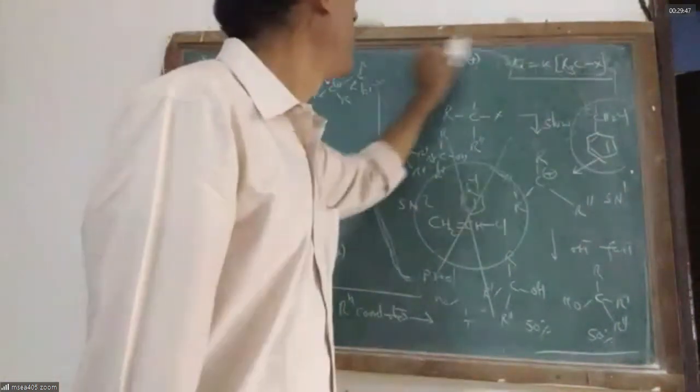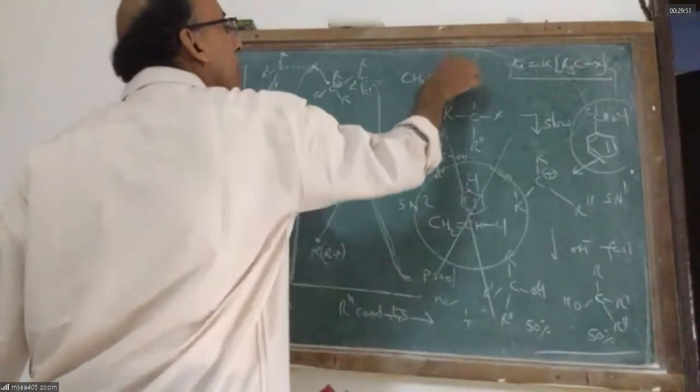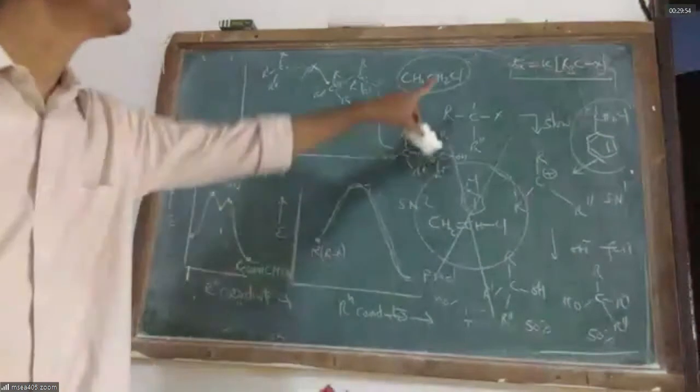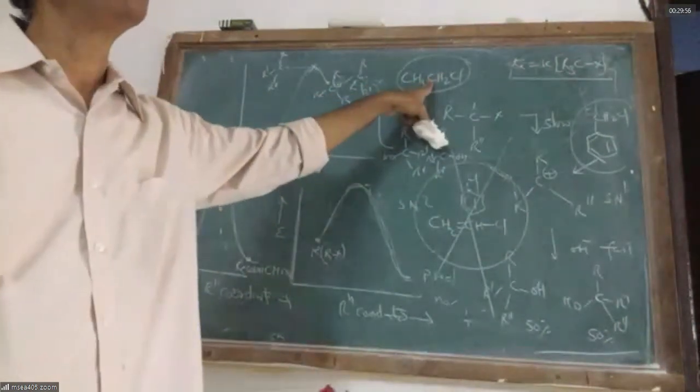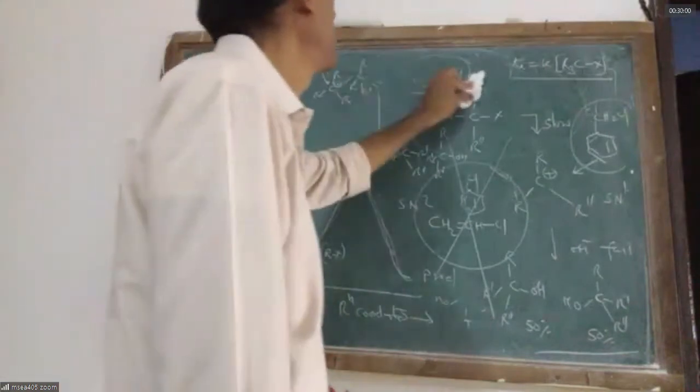SN1 reaction. What type of reaction is preferred by ethyl chloride? Ethyl chloride is a primary alkyl halide. Primary alkyl halides always undergo SN2, sir.